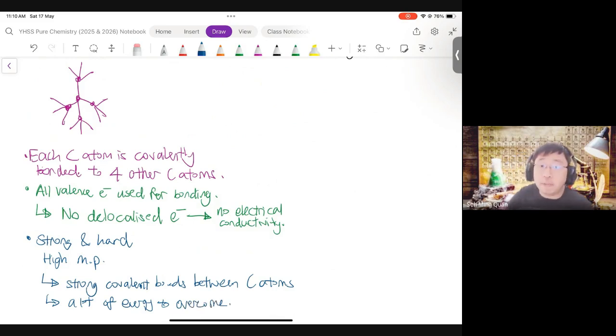Why is it covalent bonds now? Just now, for simple molecular, we didn't talk about covalent bonds, because in simple molecular there is a weaker force called the weak intermolecular force of attraction between molecules. Plural. This one is singular. There are no weak intermolecular forces to talk about for diamond because it's one giant molecule. So the only force you could overcome will be the strong covalent bonds.